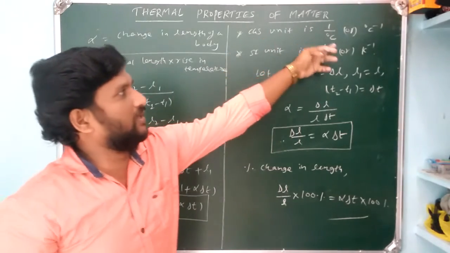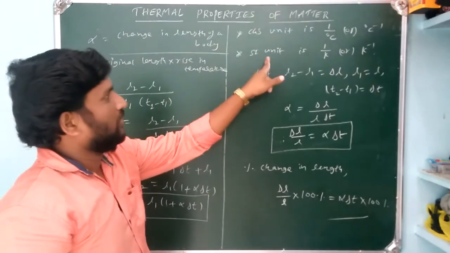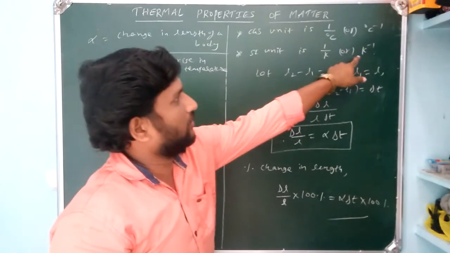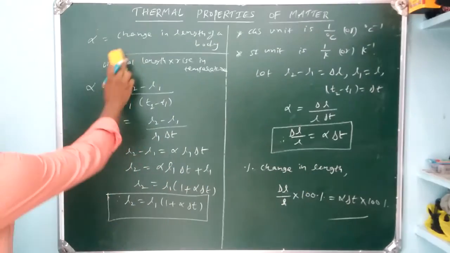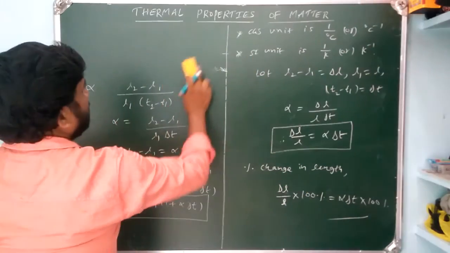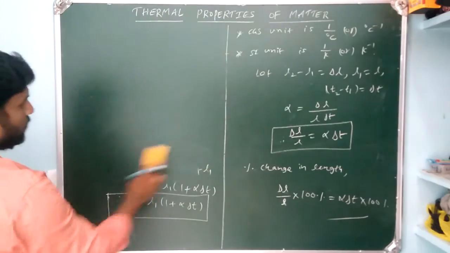Celsius unit is 1 by degree centigrade or degree centigrade inverse. SI unit is 1 by Kelvin or Kelvin inverse. Then from that we write the percentage change in length. Okay. Now we are going to the second type of coefficient of expansion.